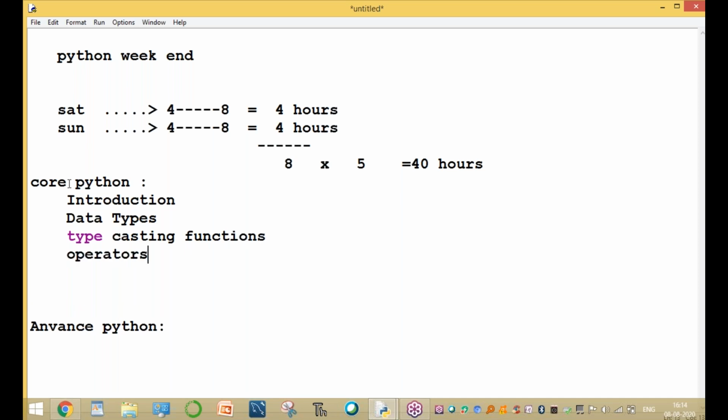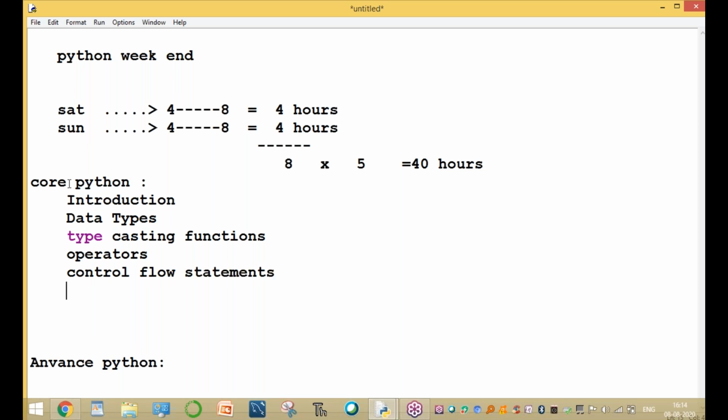And after completing the different operators in Python, the next one: what are the different control flow statements available? Control flow statements means the if statement, while loop, for loop, do while loop, break statement, continue statement, and pass statement. These are the control flow statements.